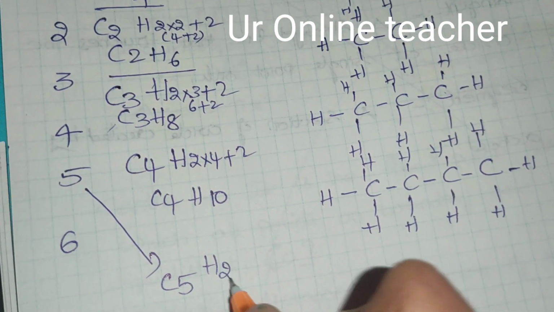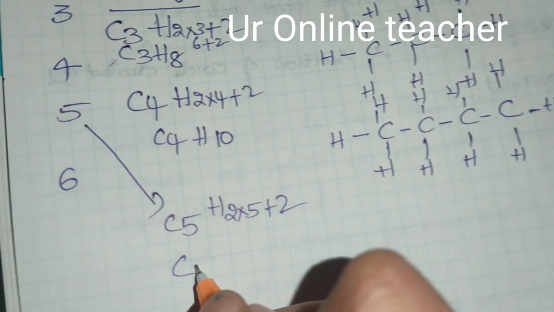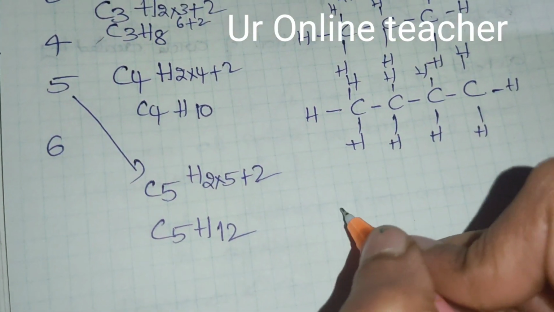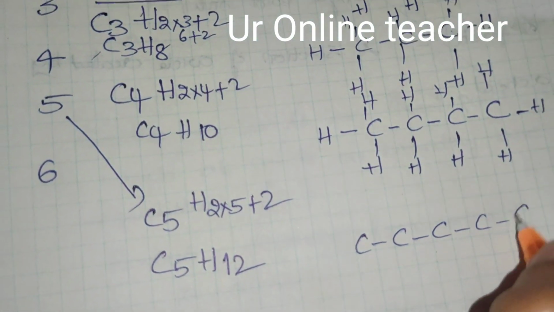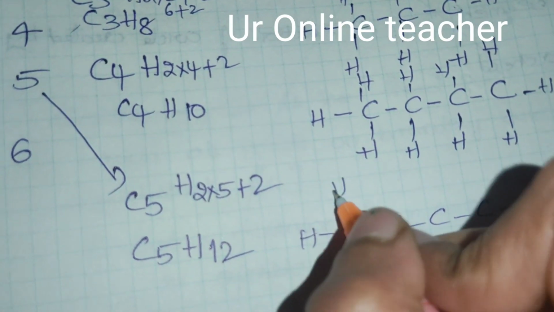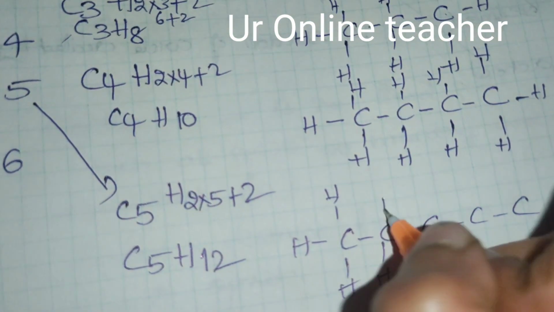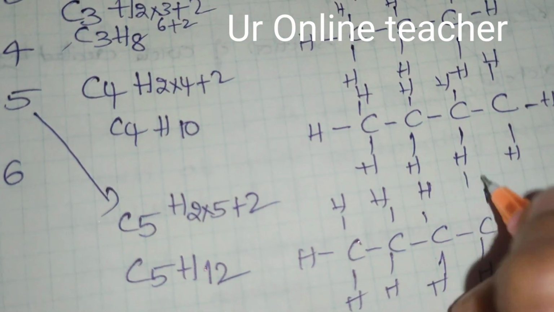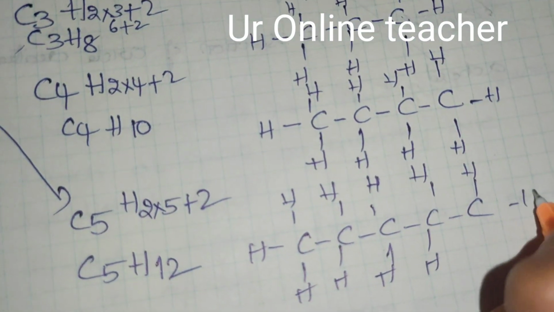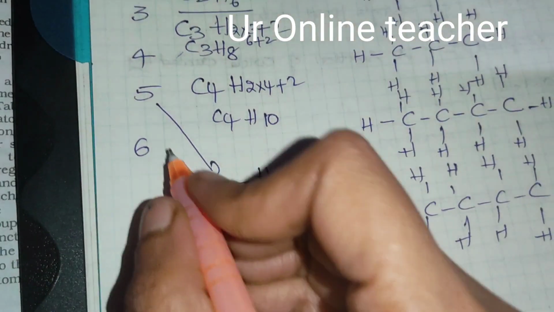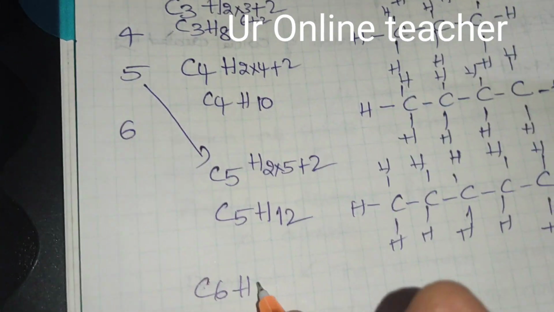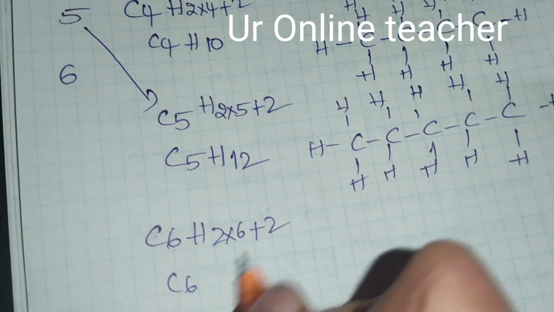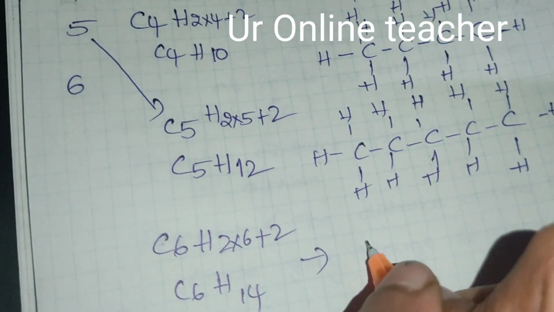Then let's see with 5. C5: H is 2 into 5 plus 2, 10 plus 2, 12. C5H12. Again the same: 5 carbon atoms, and hydrogens 1, 2, 3, 4, 5, 6, 7, 8, 9, 10, 11, 12. Satisfied. Now C6, try this one: H is 2 into 6 plus 2, 12 plus 2, 14. So C6H14. Try drawing this yourself.